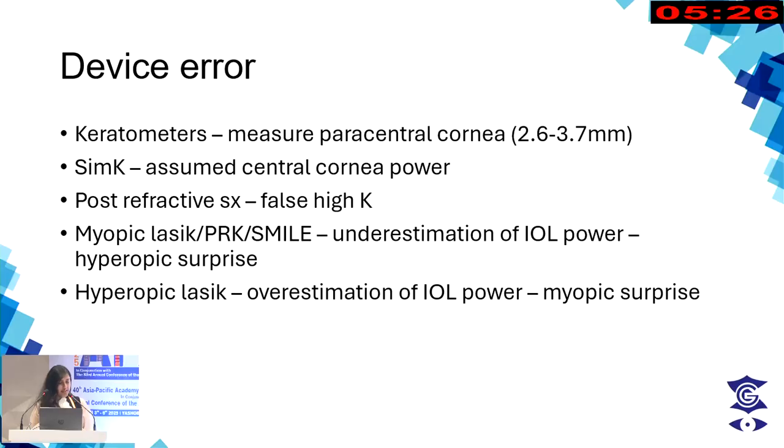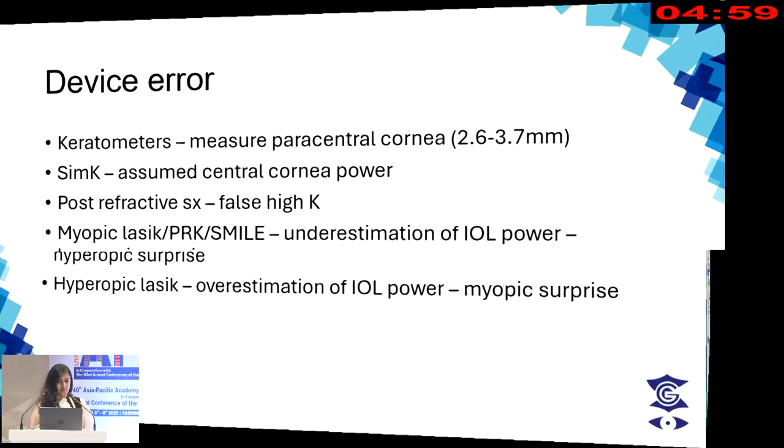Most manual keratometers and autokeratometers take the measurement from the paracentral cornea in order to get a SIM-K which has the assumed central corneal power. However, in post-refractive surgery, usually this leads to a false high K value. So in myopic LASIK, PRK or SMILE, there is an underestimation of the IOL power leading to a hyperopic surprise. Whereas in hyperopic LASIK, there is an overestimation of IOL power leading to a myopic surprise.